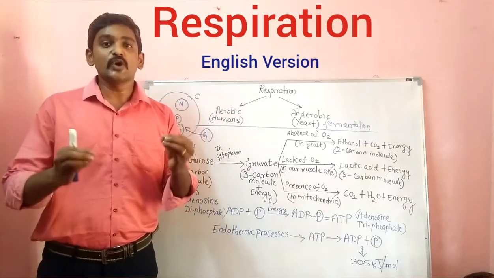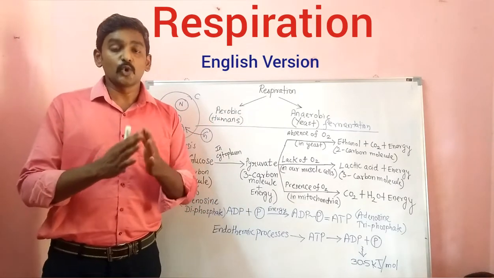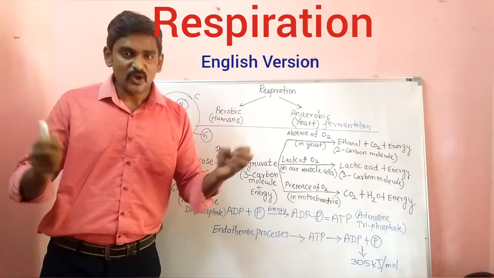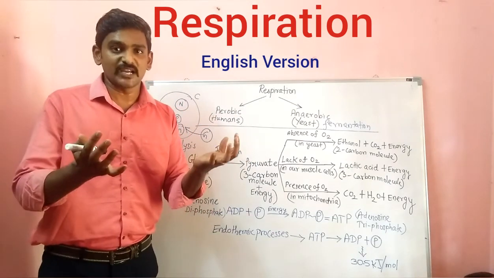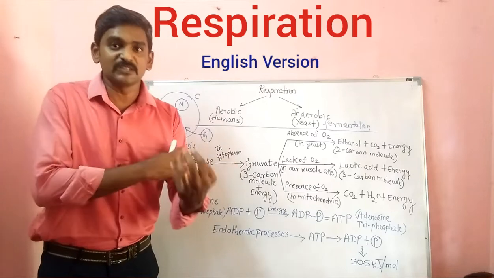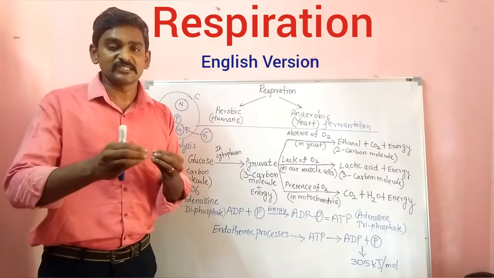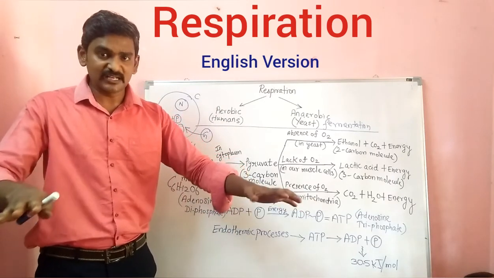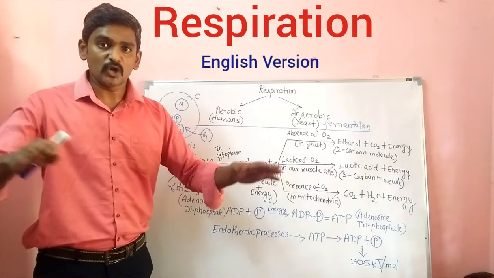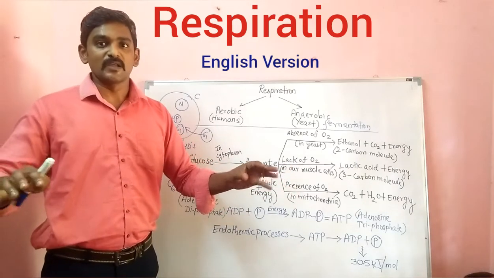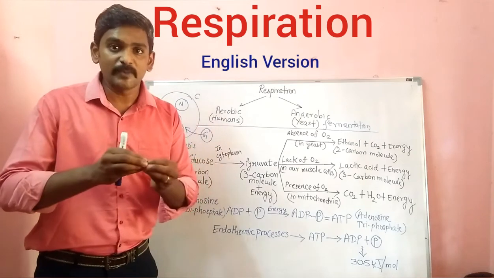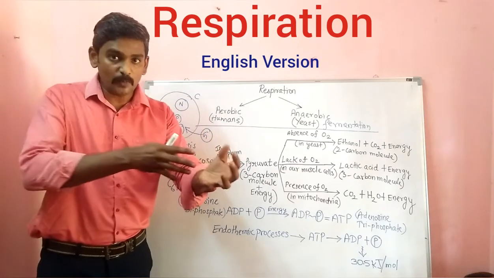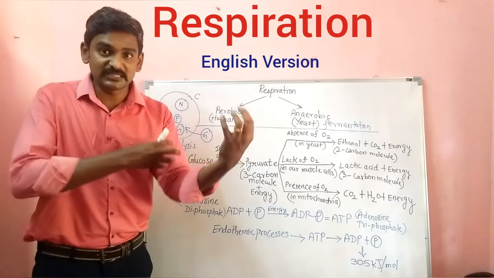So when you are using your muscles too much, or giving too much strain, suppose you are carrying a heavy object in your hand, or simply keeping your hands and legs in one position for more than 1 or 2 hours without movement, what will happen? The muscles will have some problems. Oxygen and blood supply will be affected. So blood will not be going sufficiently to your muscle cells.